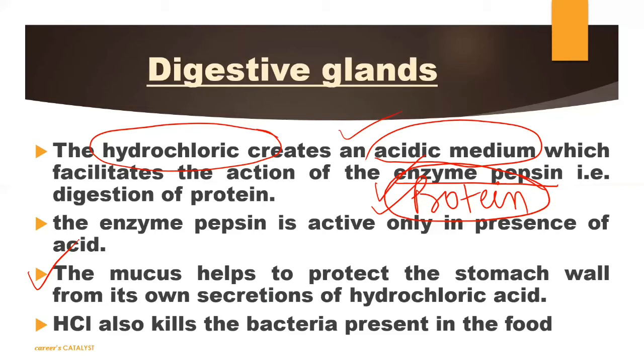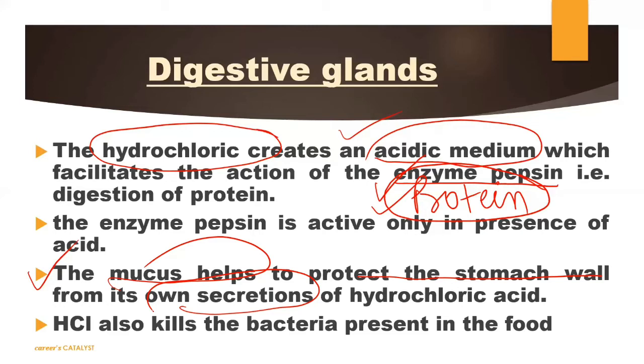So this mucus helps to protect the stomach wall from its own secretion. The stomach is secreting this HCl, and obviously it needs protection from it also. This protection is done by the mucous membrane. Obviously it will make a layer continuously, a mucus layer will form there so that the inner lining of the stomach will not get damaged.